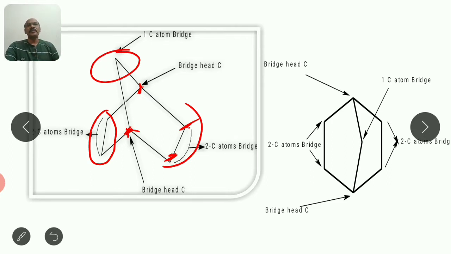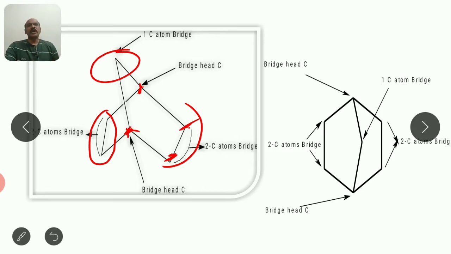If you remember, for a bridge ring system, a bicyclic compound, there are two types of carbon atoms. Bridgehead carbon atoms, that are two, always two, and that are tertiary type. Furthermore, common carbons in the two rings are more than two.